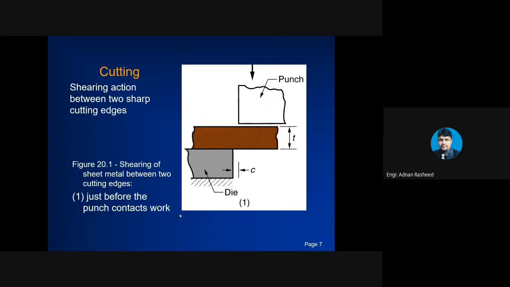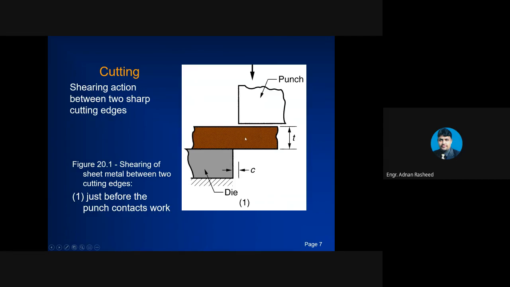Let's discuss the first major operation, that is cutting. So what is cutting? Cutting is the sheet metal working operation that can be obtained as a result of shearing action between two sharp cutting edges. So we have one edge and we have a second sharp edge. This is known as the punch and this is known as the die, and basically these are the tooling that are used to perform the cutting operation.